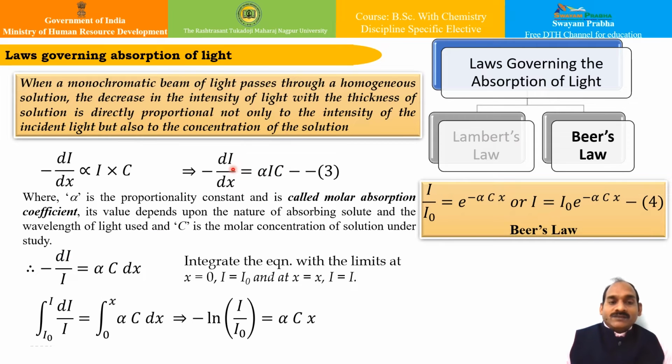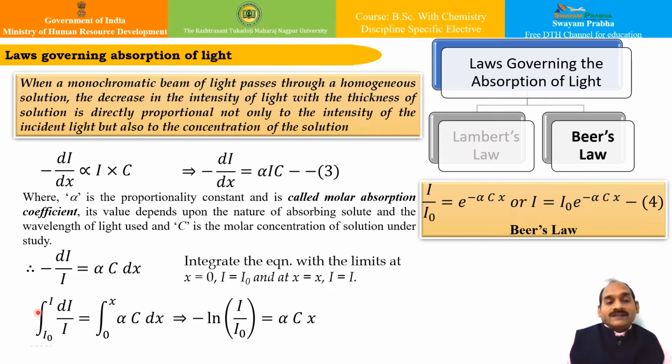I can write down from this equation number 3 that minus dI upon I is equal to alpha into c into dx. If I integrate it within the limit of, at x is equal to 0, I is I0, that is the original intensity of the light, and at x is equal to x, it is I, whatever light has been absorbed and whatever has been reflected, that we have noted.